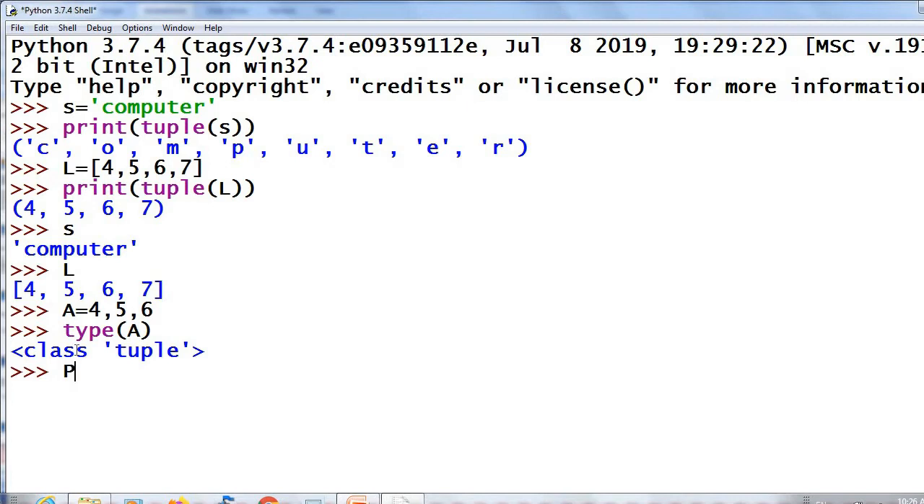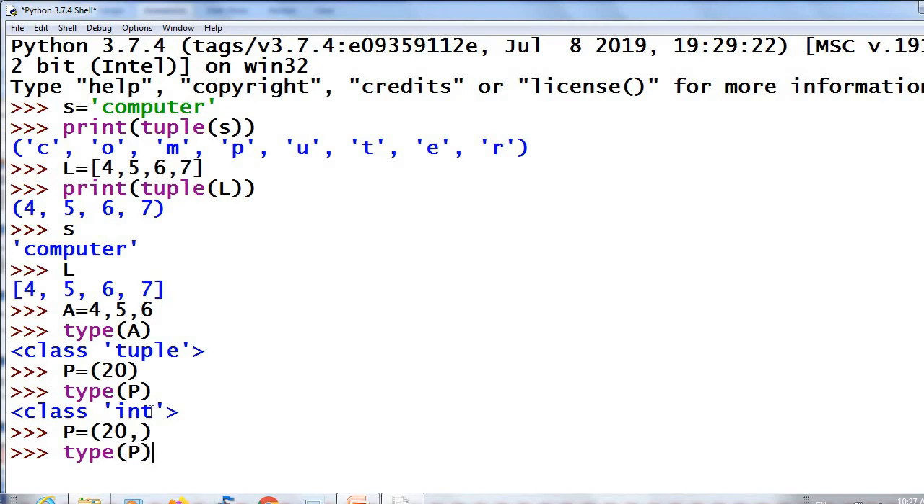Then another example, P equal to 20 within brackets. Type of P. It is an integer. Here I have given the bracket, but it will not be considered as a tuple. It is just an integer. So if you want to create a tuple, you have to give like this, P equal to 20 comma. Then Python will consider this as a tuple. So even though only one value is there in your tuple, you have to put comma.